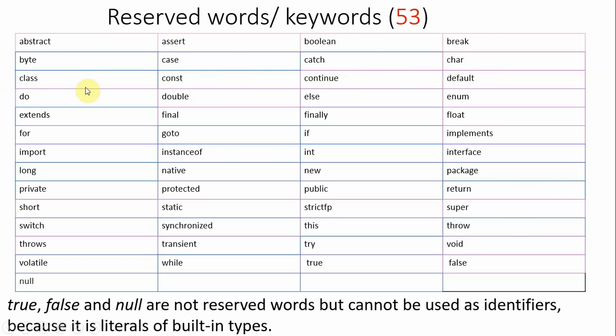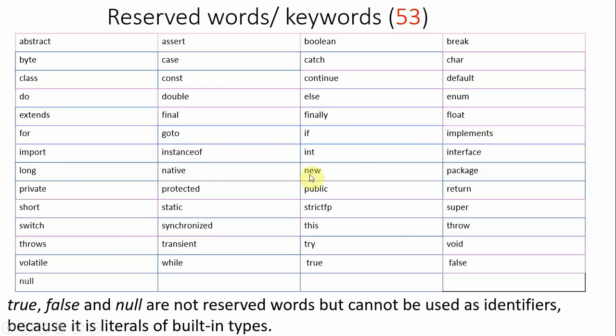Default you don't know. Do while you know. Double data type, else, if else, enum, extends you don't know. Finally, float you know, right? For, goto, if, all you know. Among these 53 keywords, you know 32. Implements you don't know, but import you already completed now. Like include in C, in Java you use import, right? Instanceof you don't know, int data type you know, interface you don't know, long data type you know.